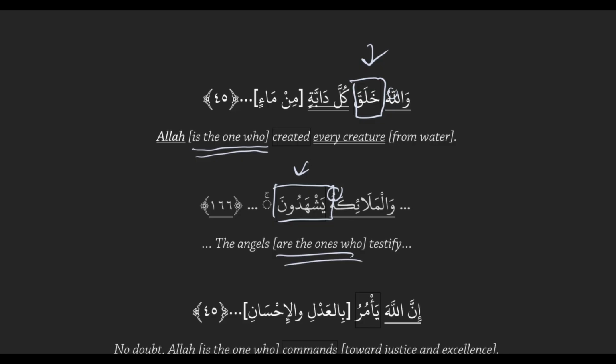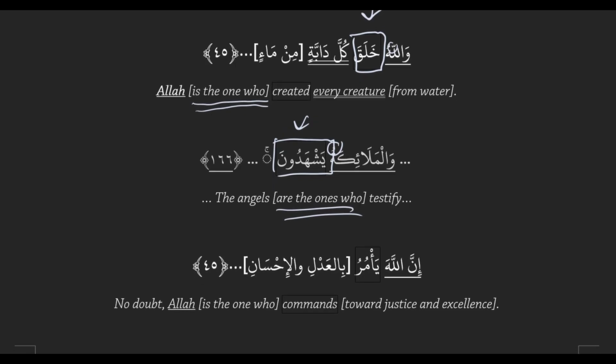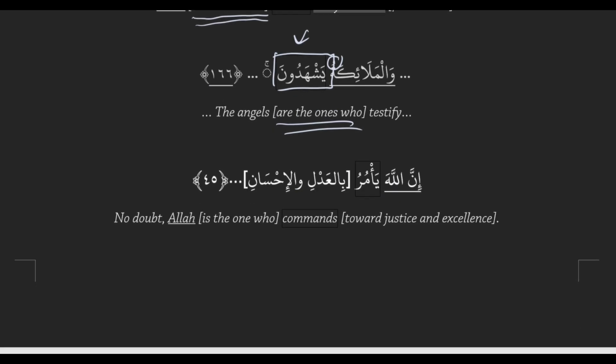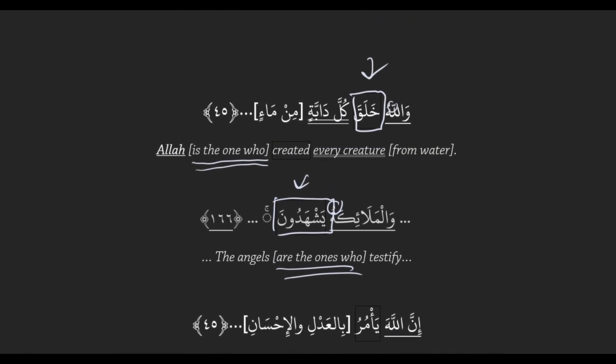Okay. Is that clear? Okay. So what if I wanted to use the same structure but give it some extra emphasis by saying certainly or no doubt? Do you remember the word for certainly, for no doubt? It's inna, right? Sentence starter. Yeah. So if I wanted to say certainly Allah is the one who created every creature from water,